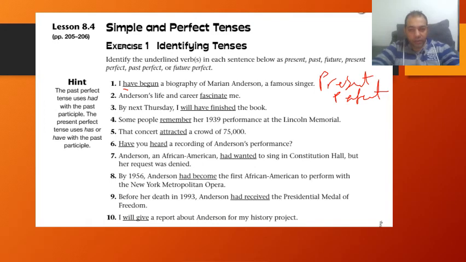Okay, let's go to number 2. Anderson's life and career fascinate me. Actually, we have only one verb here. There is no helping verb, and fascinate is in the present. You're right. Present.